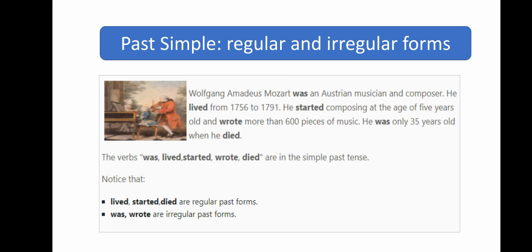Look, here the verbs was, lived, started, wrote, died are in the simple past tense. Notice that lived, started, and died are regular past forms. Was and wrote are irregular past forms. So, we know that the verbs have two forms, regular verbs and irregular verbs.